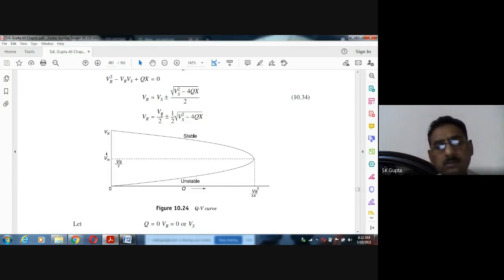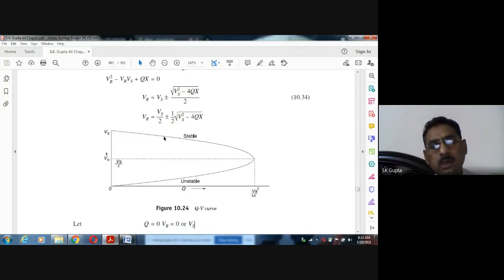Even if with the help of excitation you maintain the sending end voltage constant, even then you see VR, the receiving end voltage, will be affected because of the Q. And if you plot this VR with Q, this graph will come.